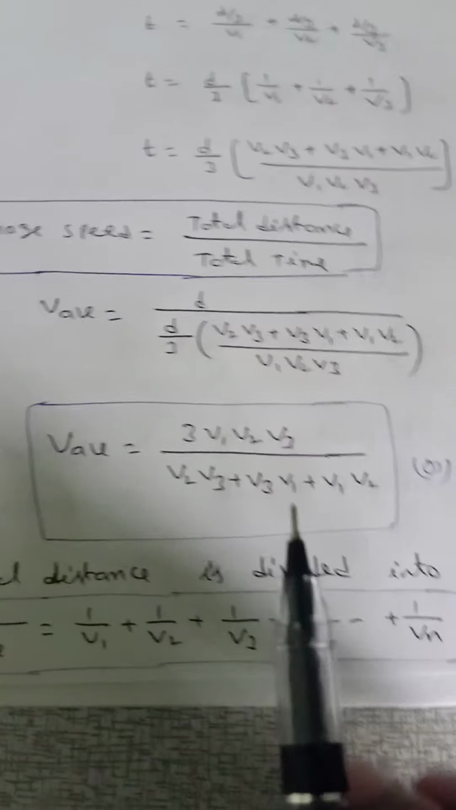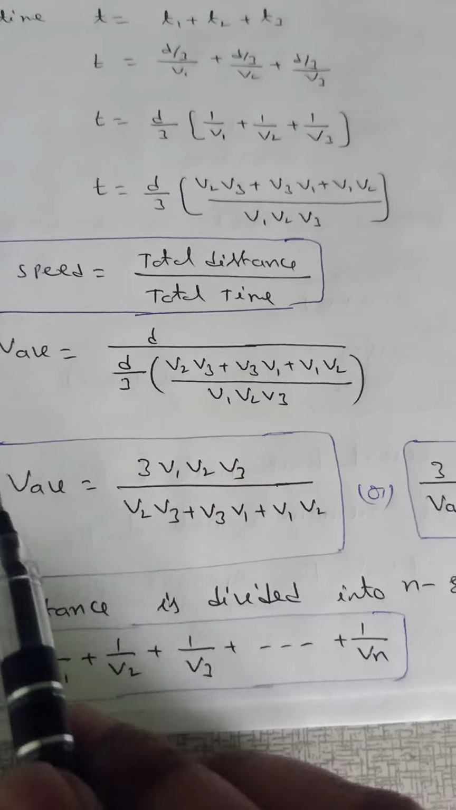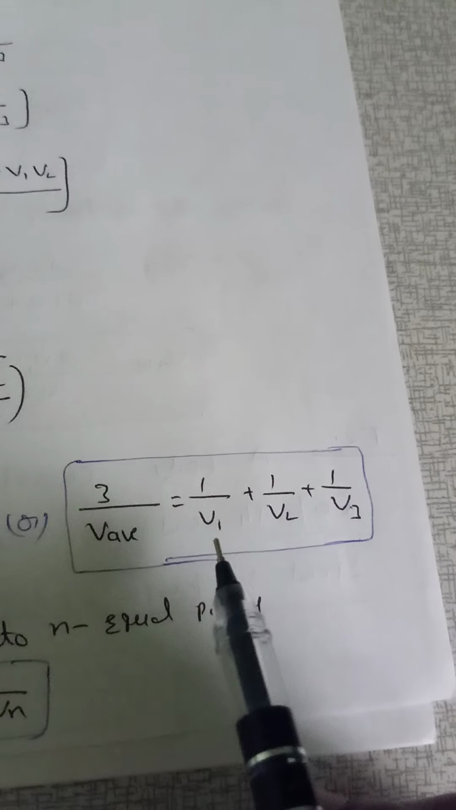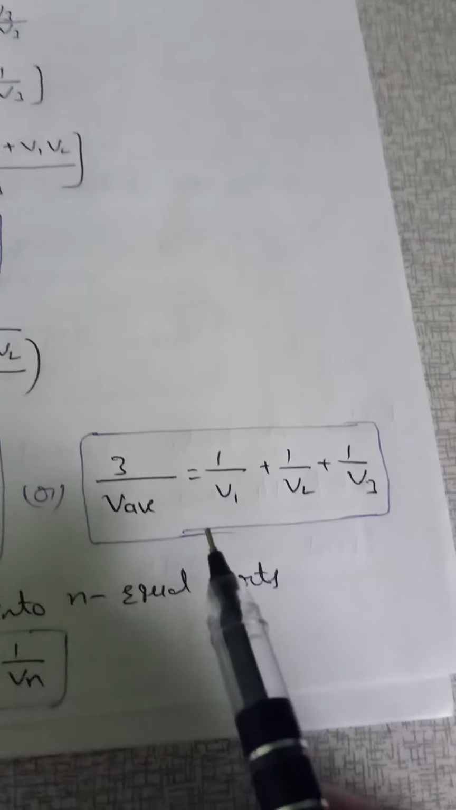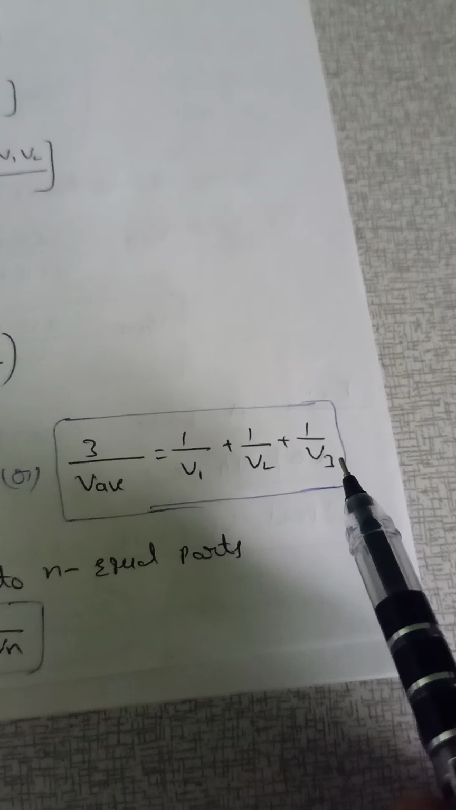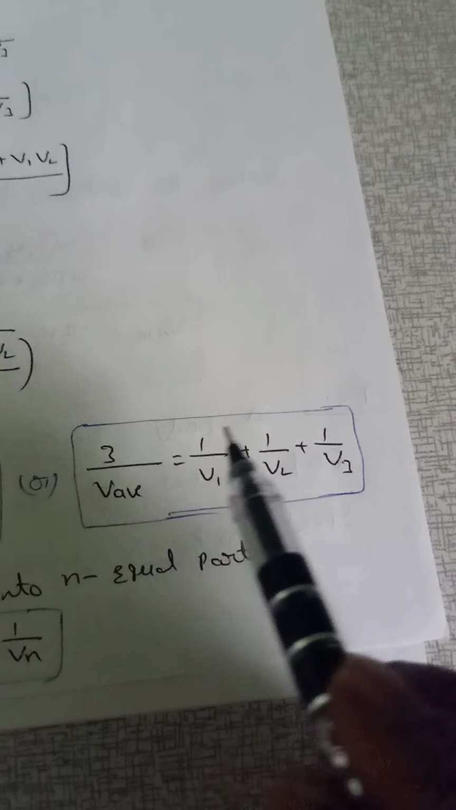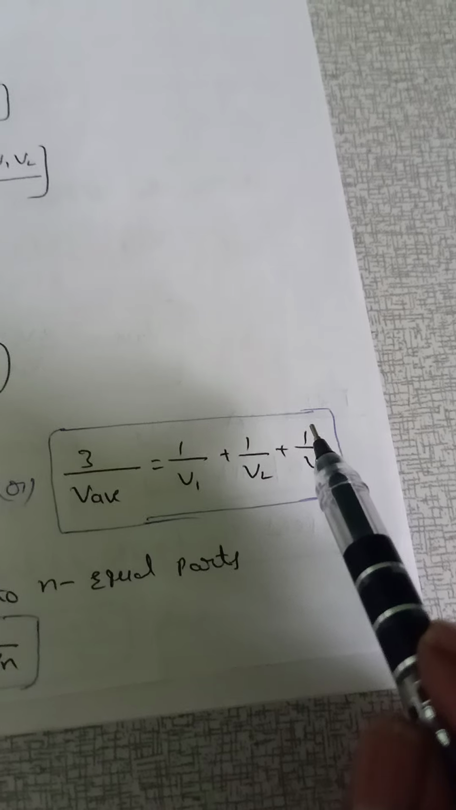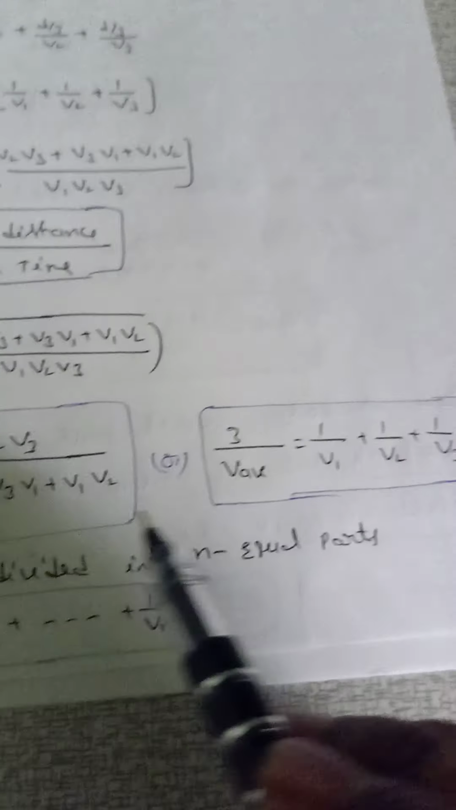This equation we can also simplify. 3 by v average is equal to 1 by v1 plus 1 by v2 plus 1 by v3. Suppose we take the LCM v1 v2 v3, that means v2 v3 plus v1 v3 plus v1 v2 by v1 v2 v3, cross multiplication.